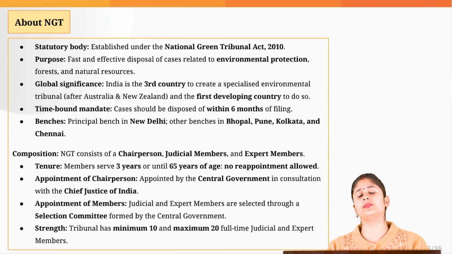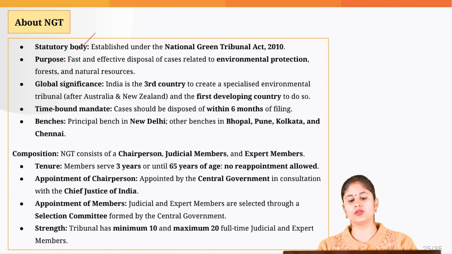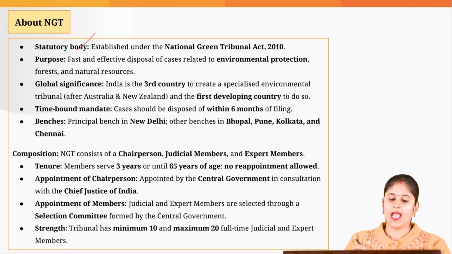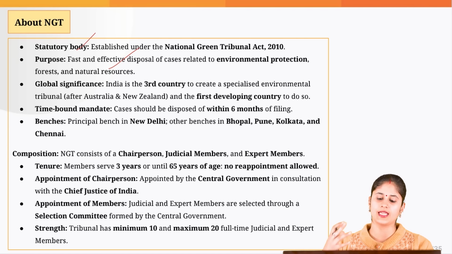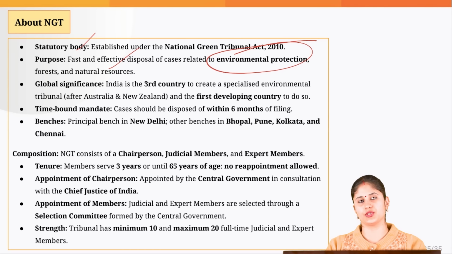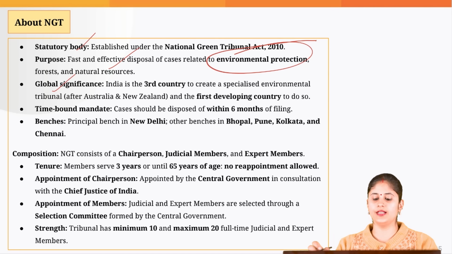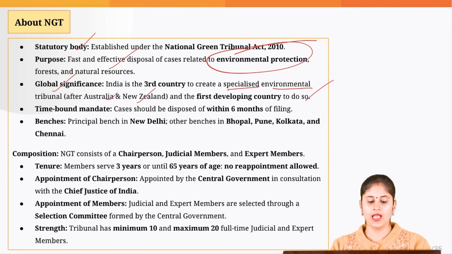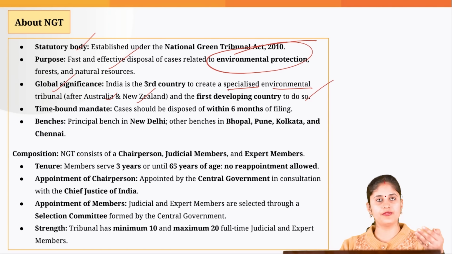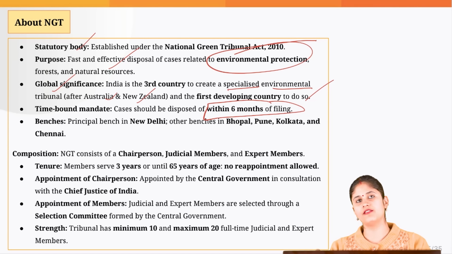Now, let's understand prelim pointers with respect to the National Green Tribunal. It is a statutory body which was created through an act in 2010, and it ensures fast and effective disposal of cases dealing with environmental protection. Globally, India is the third country to create such a specialized environmental tribunal after Australia and New Zealand, and we were the first developing country to do so. The cases which come before this tribunal are supposed to be disposed of within 6 months of their filing.